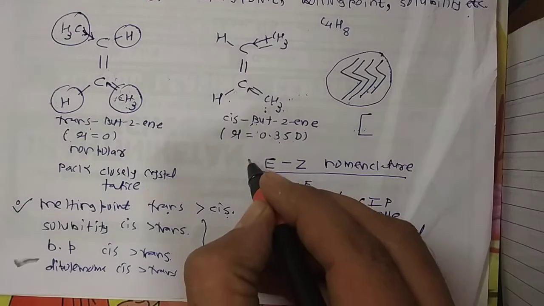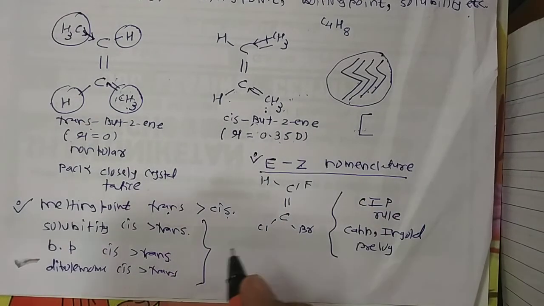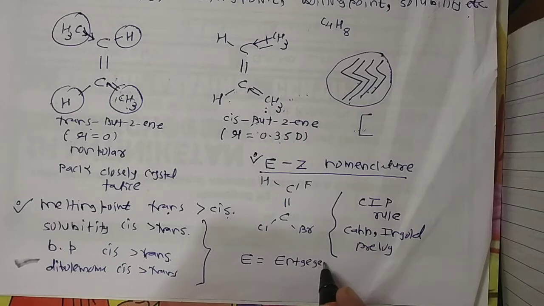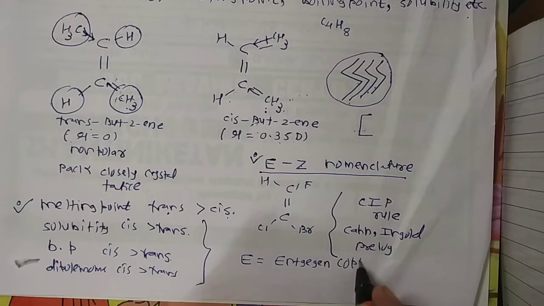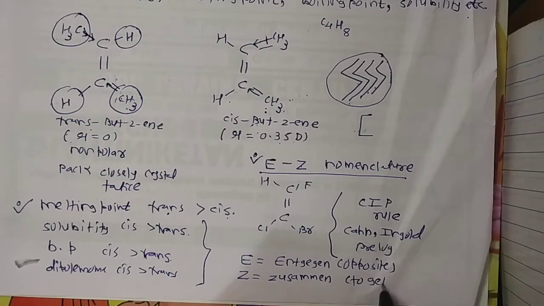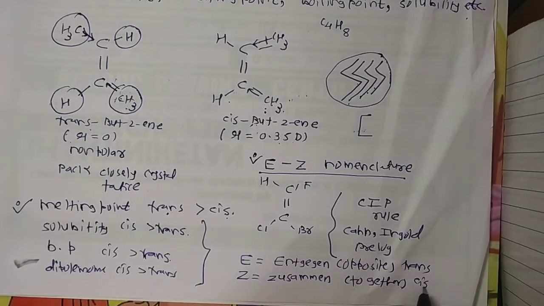But some students ask what is the meaning of E and Z? They are German words. E means entgegen, which means opposite. And Z is zusammen, which means together. So E means trans and Z means cis.